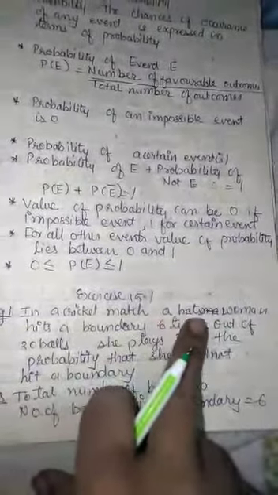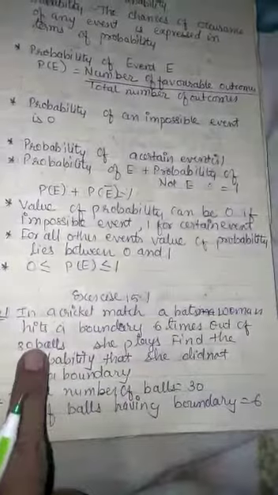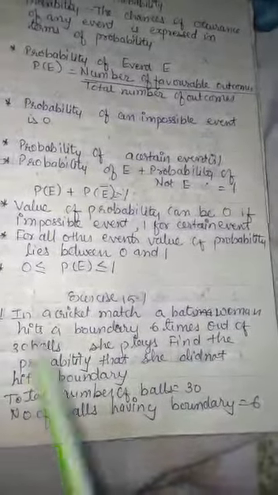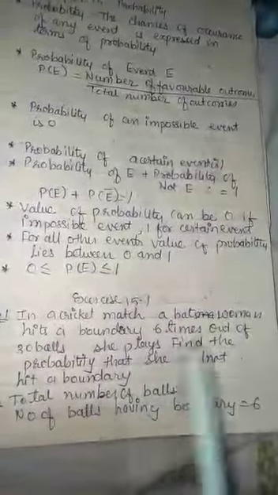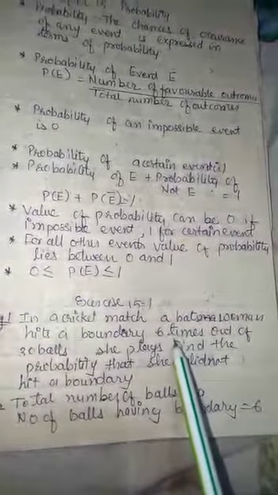In a cricket match, a batswoman hits a boundary 6 times out of 30 balls she plays. Find the probability that she did not hit a boundary. Now what are the total number of balls played by the batswoman? That is equal to 30. The total number of balls is 30 and number of balls having boundaries is equal to 6.